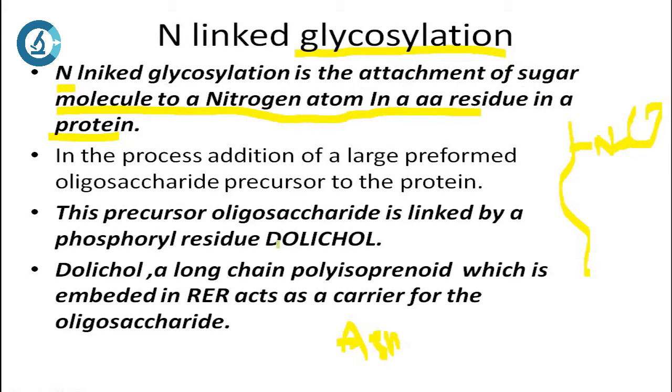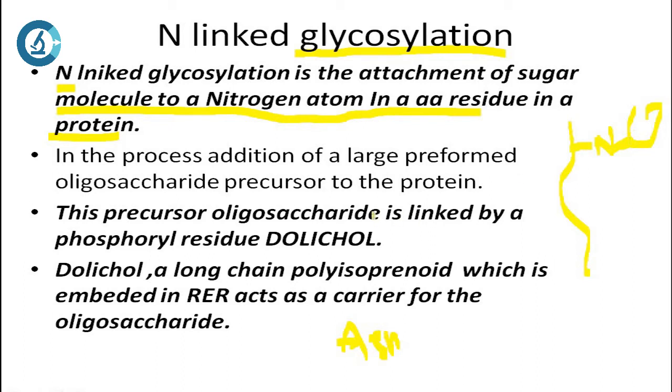This process is itself huge, and we can study that in detail. So this is about endoplasmic reticulum, so we will stick to that. In this process, a large preformed oligosaccharide precursor is added to the protein. So this is the precursor.